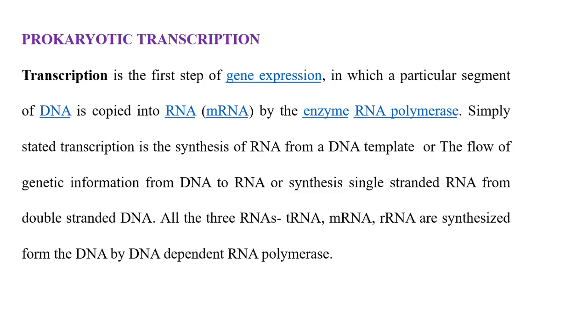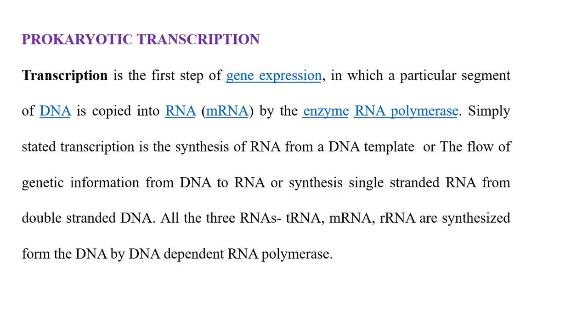Simply we can define transcription as the synthesis of RNA from the DNA template, or the flow of genetic information from DNA, that means adenine, guanine, cytosine, thymine, to the genetic information of RNA, namely adenine, guanine, cytosine and uracil, or the synthesis of single stranded RNA from the double stranded DNA.